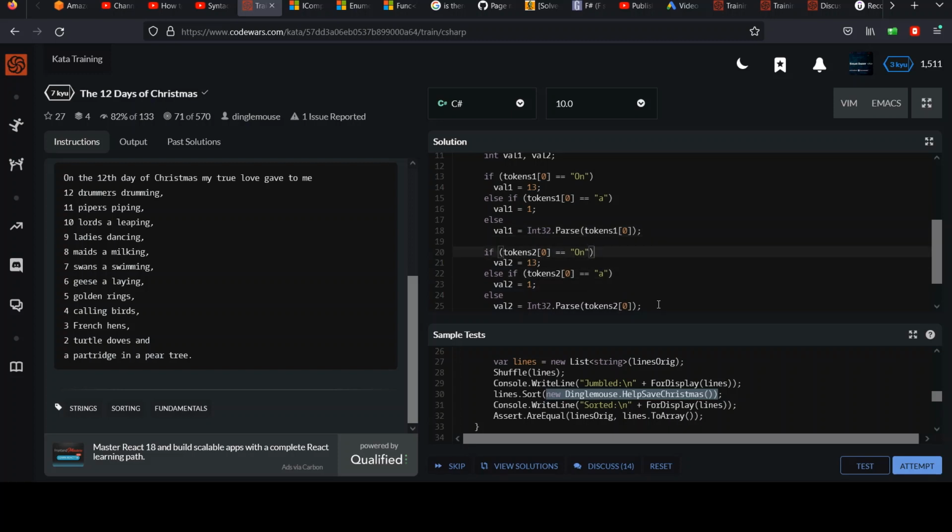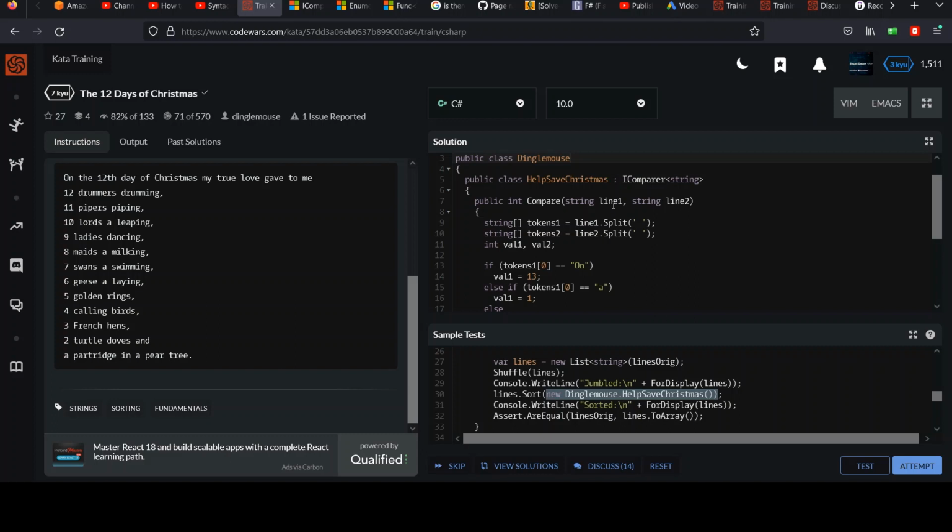But anyways, you can see we need to do the same thing for our other line, right? Because we're going to get 2 lines. When you call that sort command, it's under the hood calling this comparer, because we passed that in the overload. Remember, I showed you that in the sample tests down here. So you don't see it being called, but this sort is using your comparer to sort the elements.